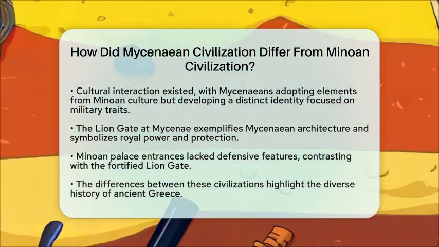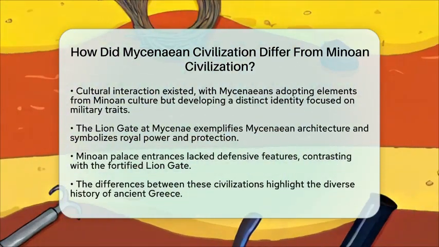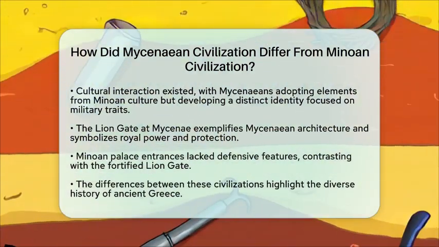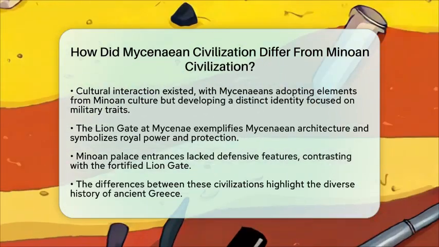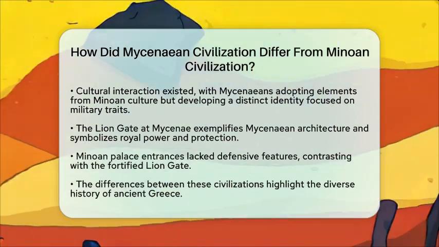Now, let's connect this to the Lion Gate at Mycenae. This monumental structure is a prime example of Mycenaean architecture and fortification. The Lion Gate symbolizes royal power and protection, contrasting sharply with Minoan palace entrances, which lacked such defensive features.